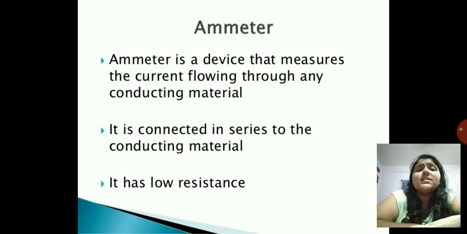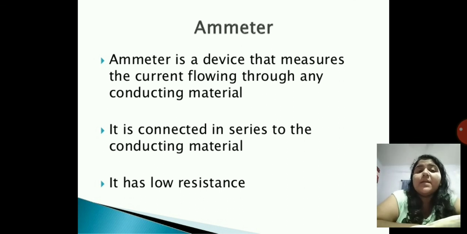An ammeter is a device that measures the current flowing through any conducting material. It is connected in series, and it has a very low resistance. So what main different points we have to remember in voltmeter and ammeter is that voltmeter measures the potential difference, ammeter measures the current flowing through it.